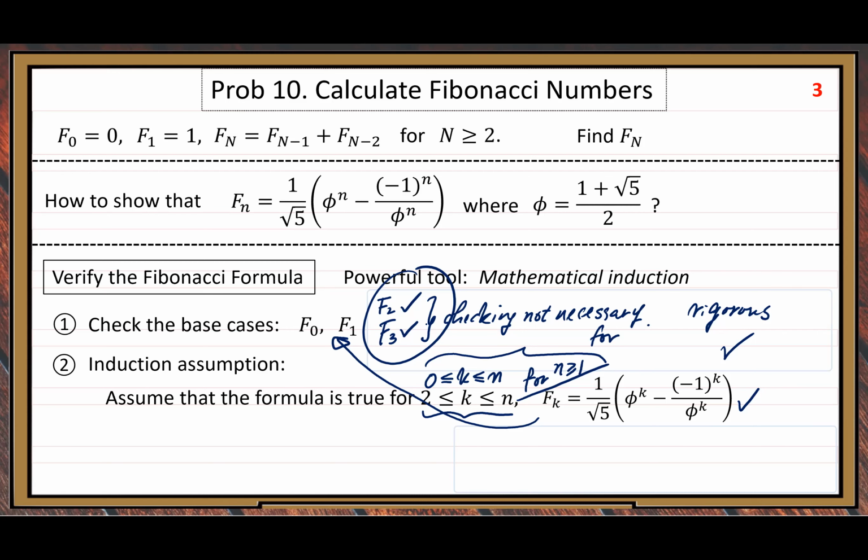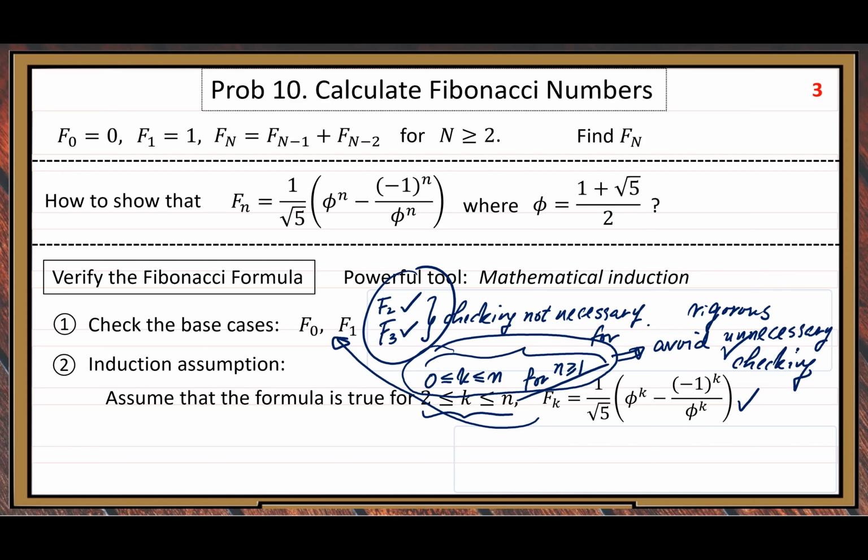In order to avoid checking F2, F3, we can change our induction assumption to this case. Then we can avoid unnecessary checking.